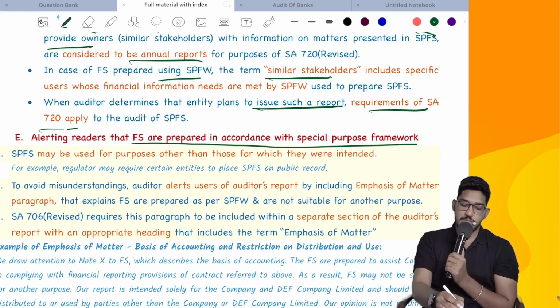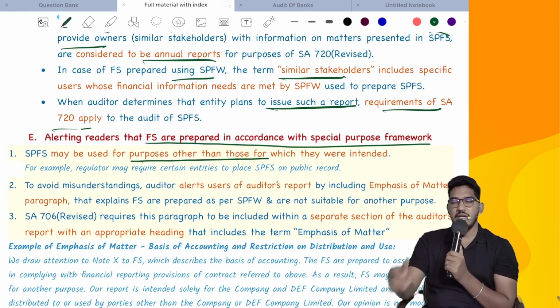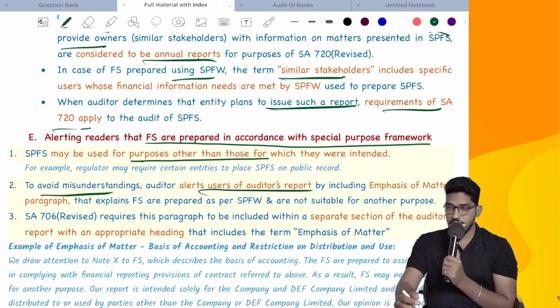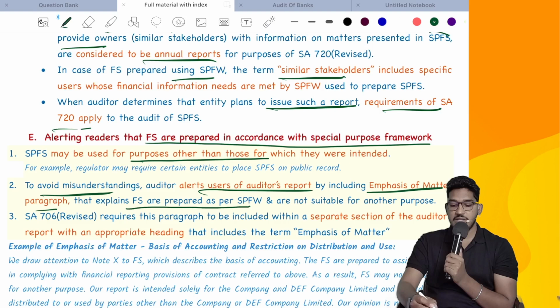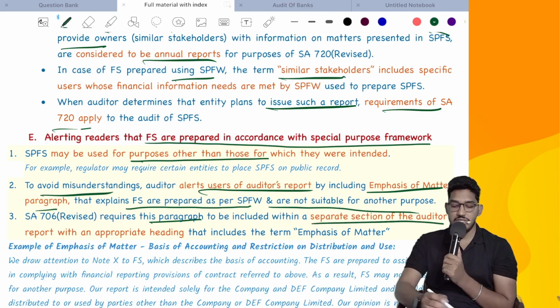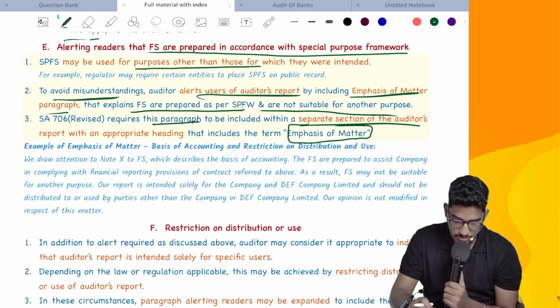Special purpose financial statements may be used for purposes other than those for which they are intended. They might be relied on by different people for different decisions. So, to avoid misunderstanding, the auditor alerts users of the auditor's report by including an emphasis of matter paragraph that explains that financial statements are prepared as per a special purpose framework and are not suitable for any other purpose. SA 706 requires this paragraph to be included in a separate section of the auditor's report with the heading emphasis of matter paragraph. Even an extract of presentation has been given here, as you can see.